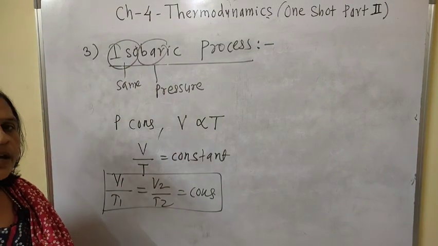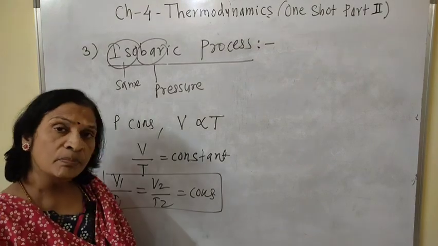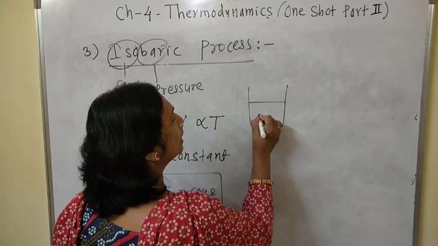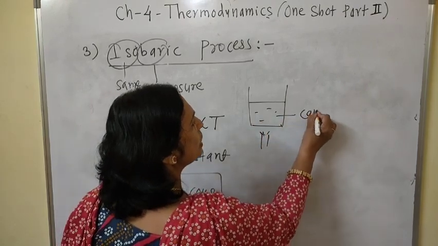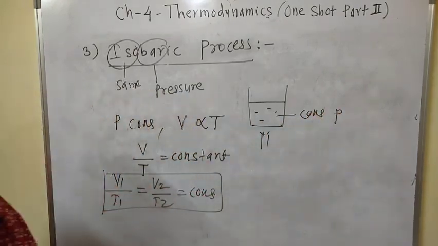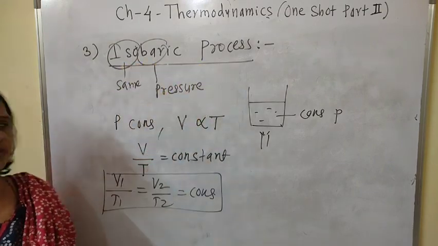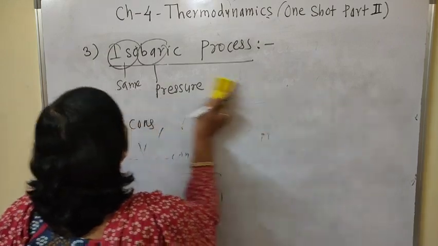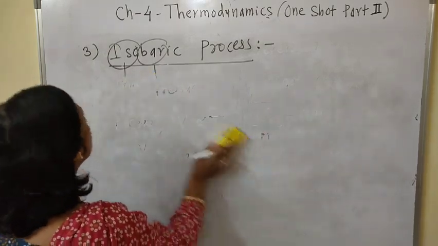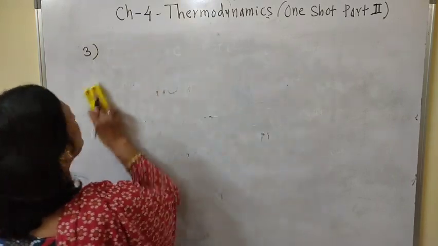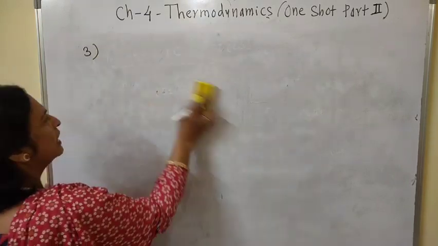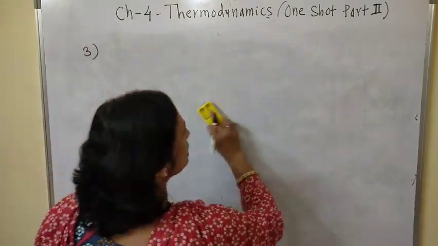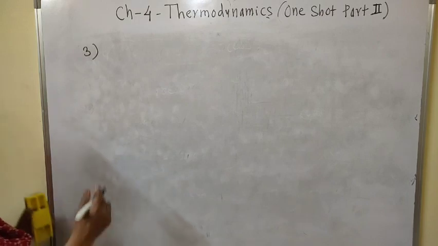Understood? And boiling of water at constant pressure, suppose water is there in this, that boiling of water at a constant pressure is the best example of the isobaric process. And where is the use of this process? In a meteorology department, certain graphs are there, and that graph shows a region where pressure remains constant. Understood? That is the use.